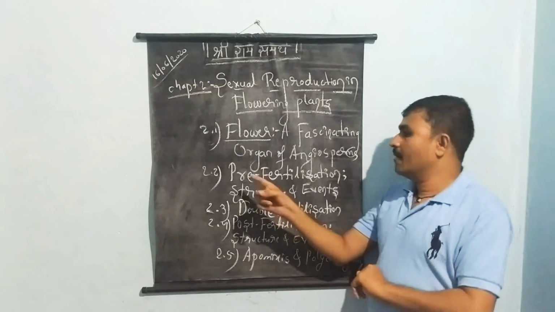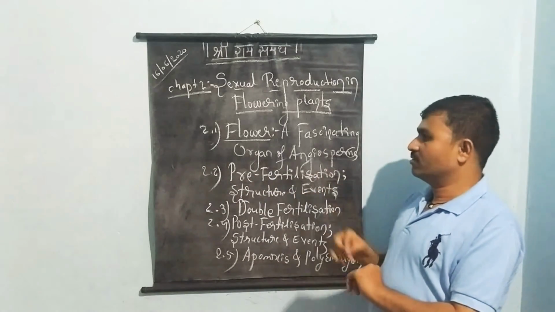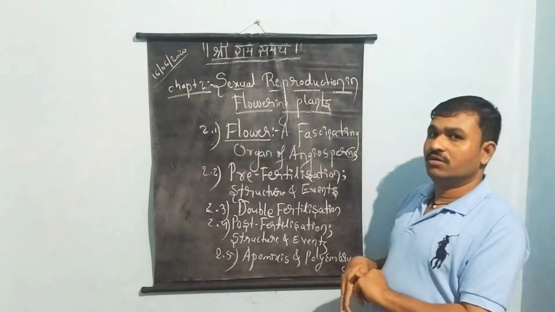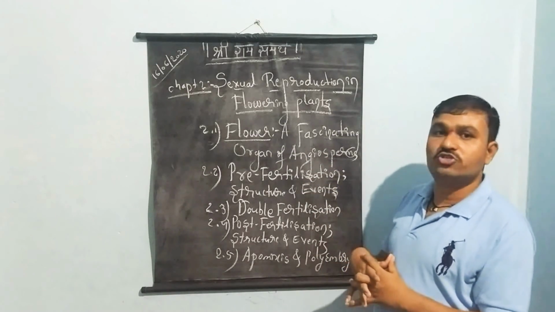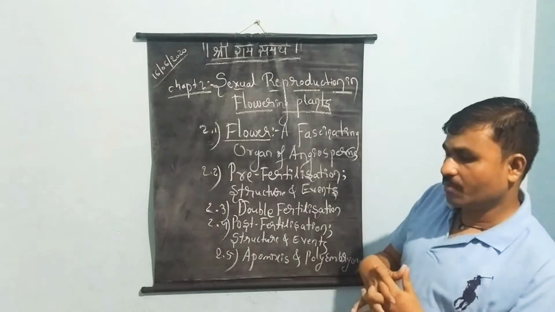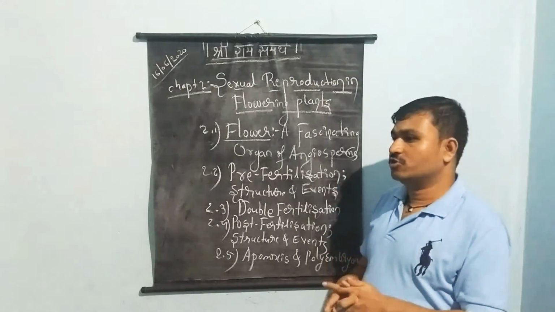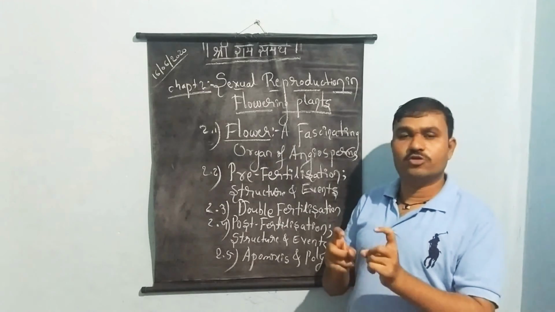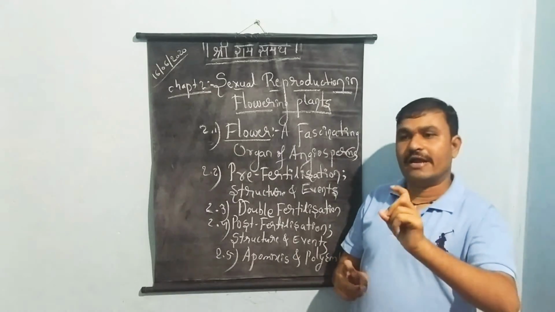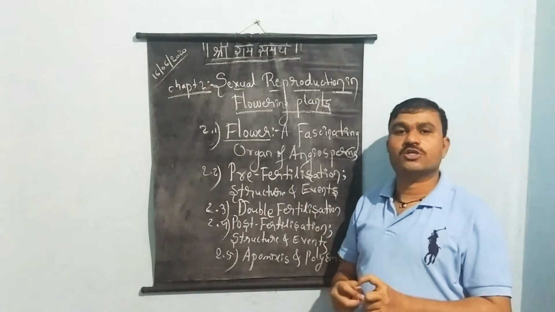Next concept we have pre-fertilization. Okay, here we'll study the reproductive structures of the plants, and the reproductive structures are present in the flower. Flower has two reproductive parts: the male reproductive structure, androecium, and the female reproductive structure, gynoecium.